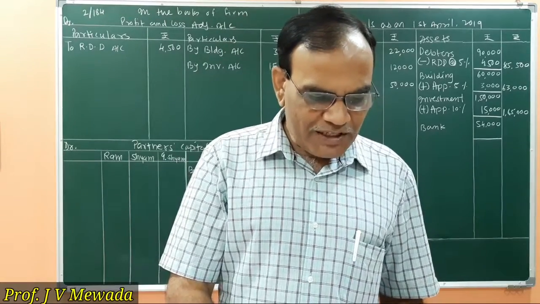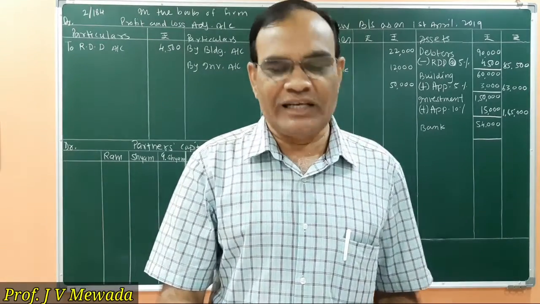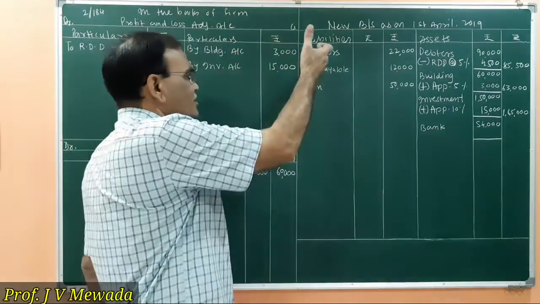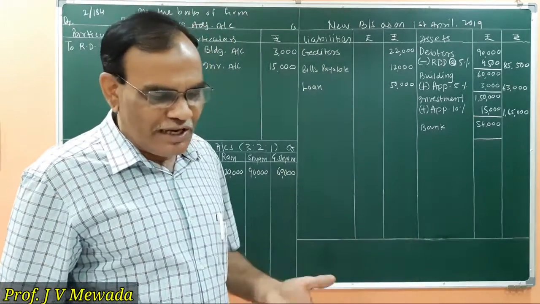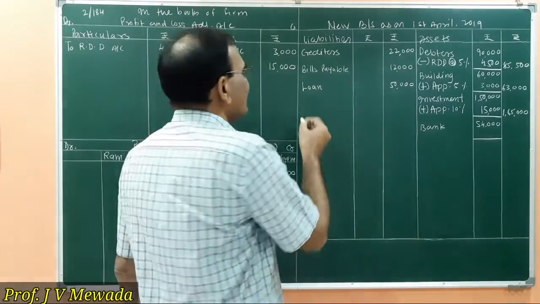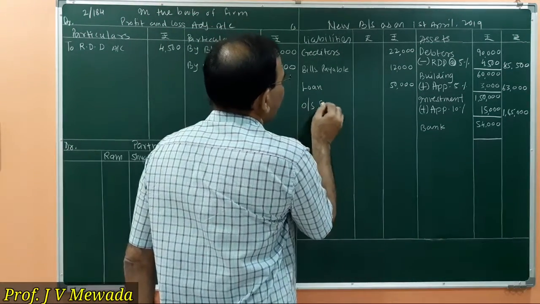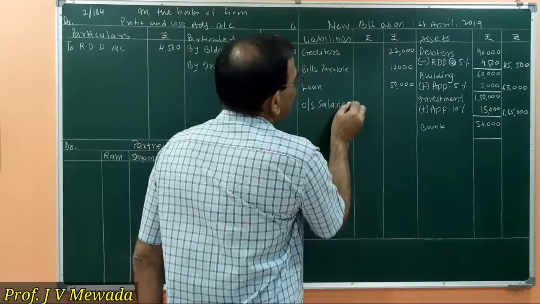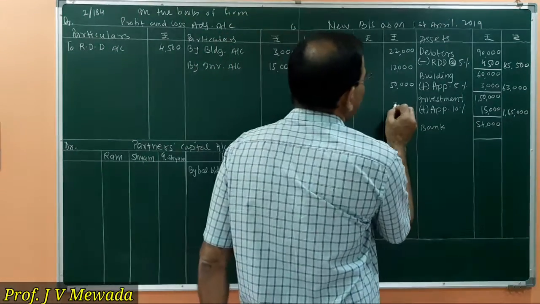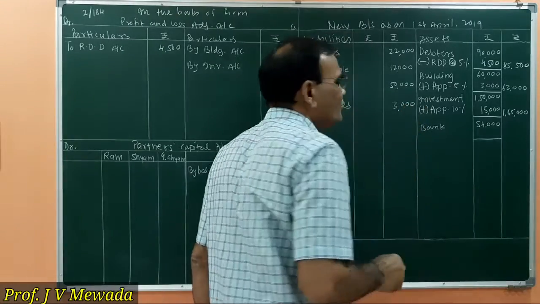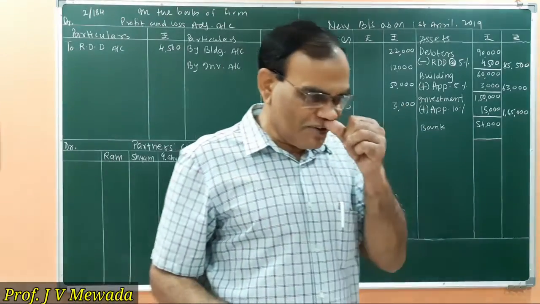The provision of 3,000 is to be made in respect of outstanding salary. We are not having any such liability appearing here. So it's a new liability for us. So we will write outstanding salaries, 3,000 rupees. So 3,000 is the outstanding salary, and this is a loss for the firm.